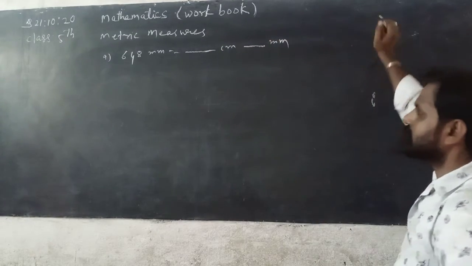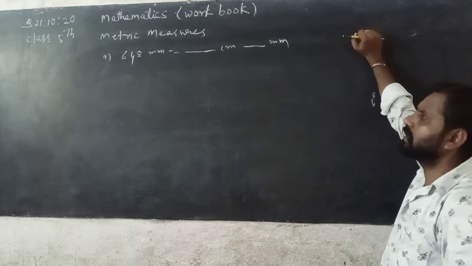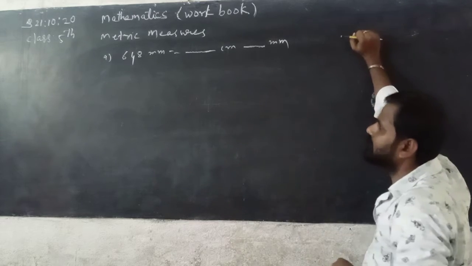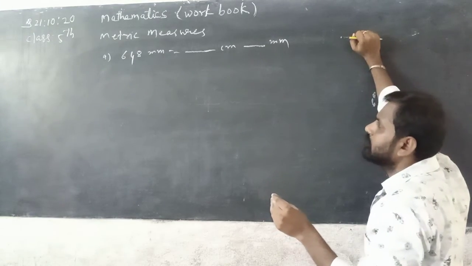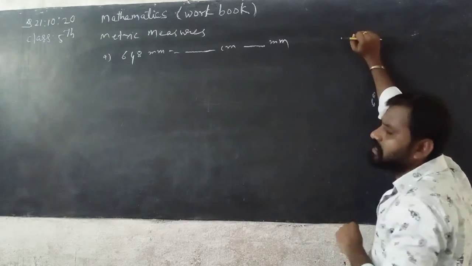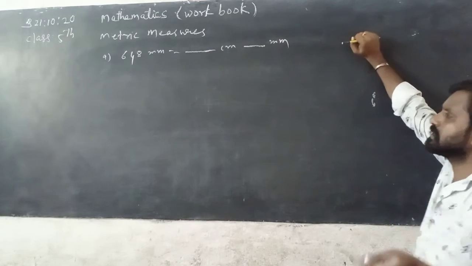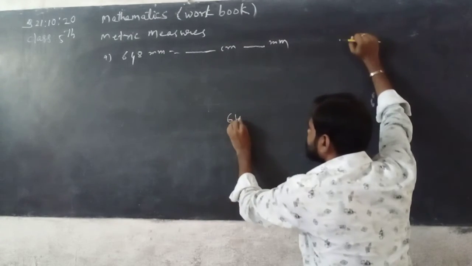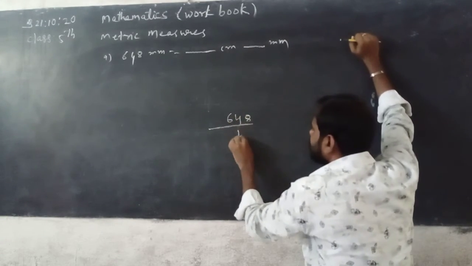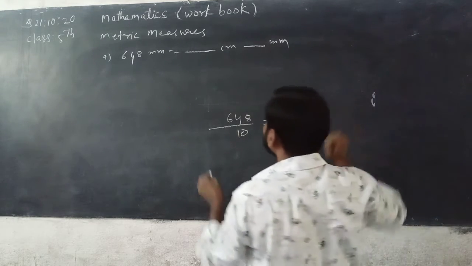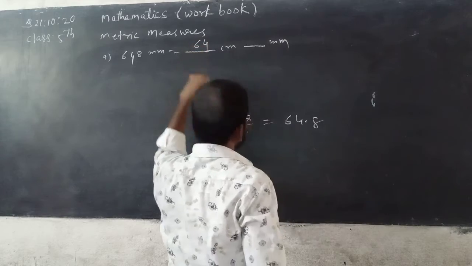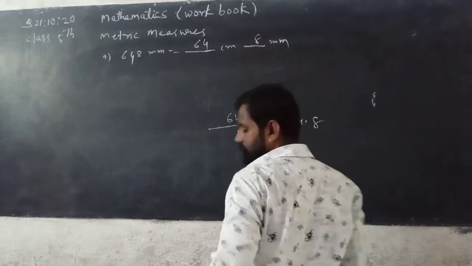See here, 648 millimeter is converted into centimeter and millimeter. The smaller unit is converted into bigger unit, you have to take division. See here, 648 divided by 10, you can get 64.8. Now here 64 centimeter 8 millimeter.